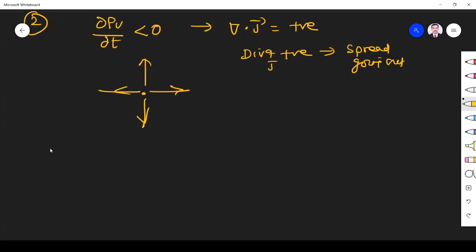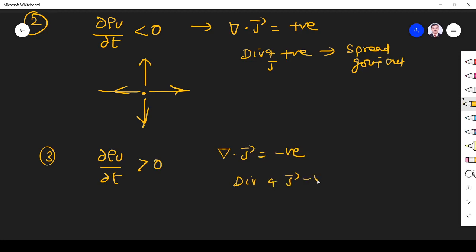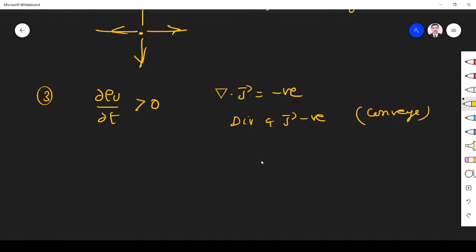Suppose ∂ρv/∂t is greater than 0, what will happen? Del dot J becomes negative. So divergence of current density is negative. That means converging. Negative divergence is nothing but convergence. All the currents are coming inside. That's what convergence is, right? So the diagram will be like this.